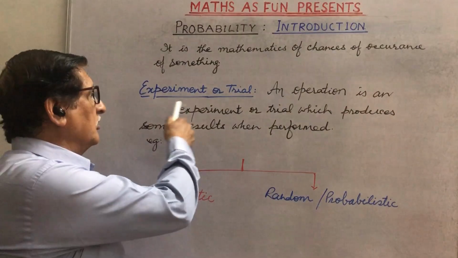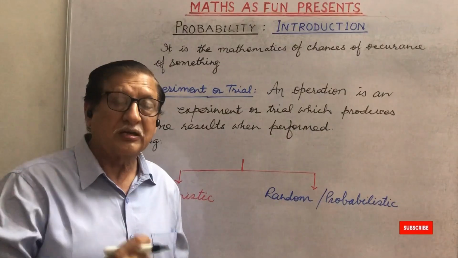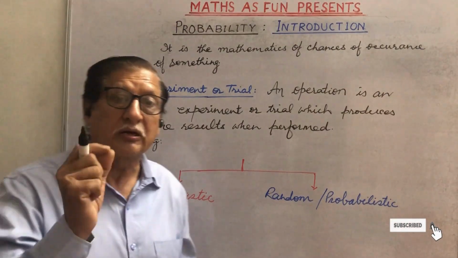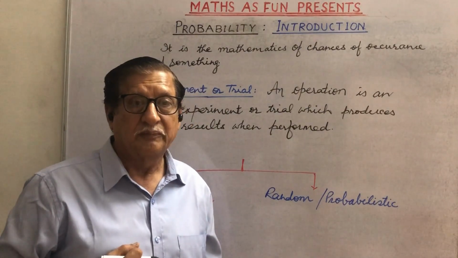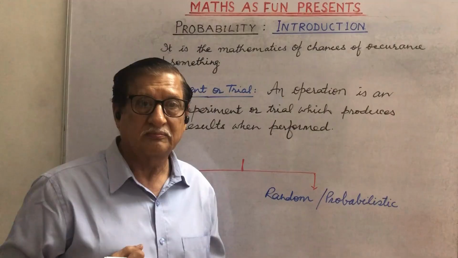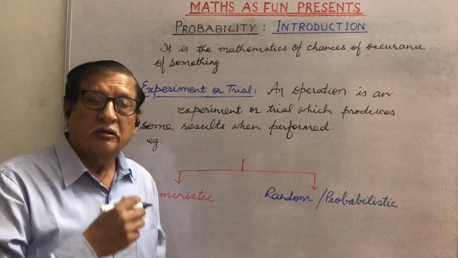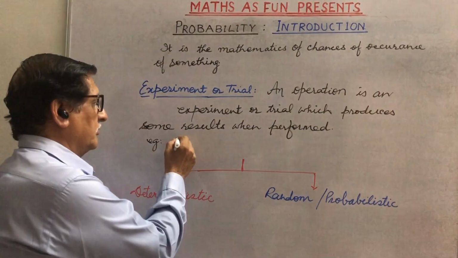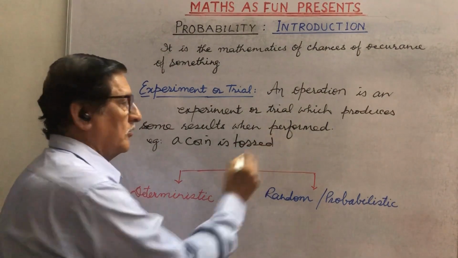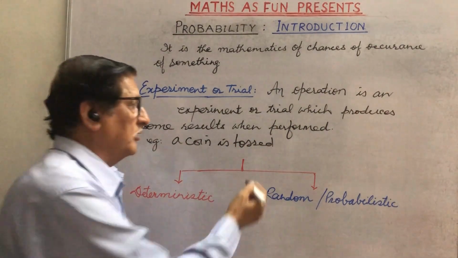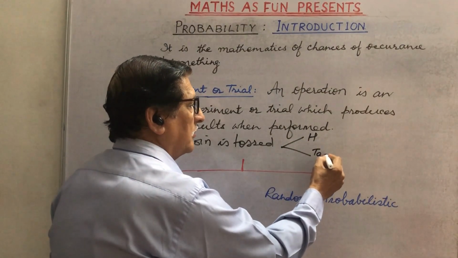In this, we have to learn first of all what is an experiment or a trial. We say an experiment or a trial is an operation which, when we perform, produces some result. Like when a coin is tossed, we know that there are two particular results, either head or tail.